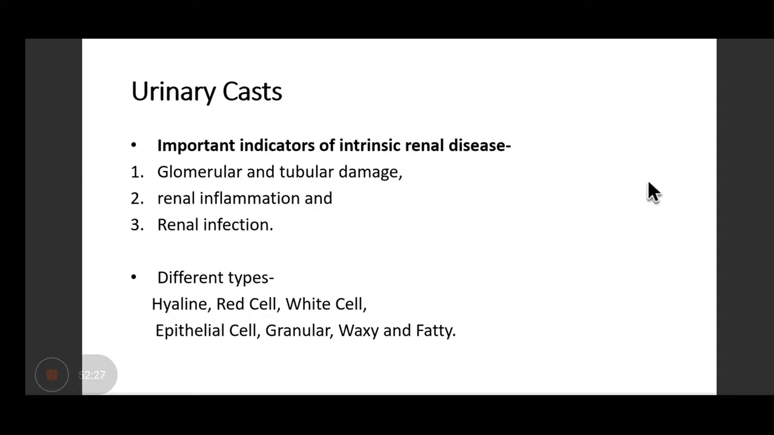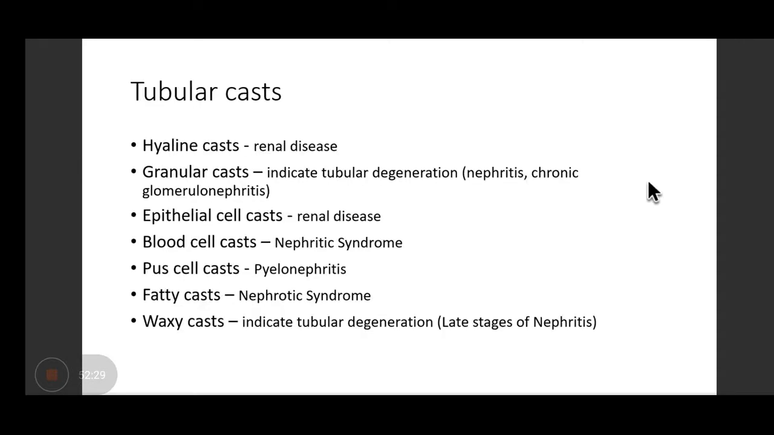So the different types of casts that you find are the hyaline cast, seen in renal diseases, granular cast, seen in tubular degeneration like nephritis, then epithelial cell cast, seen in renal disease, blood cell cast, seen in nephritic syndrome, pus cell cast, seen in pyelonephritis, fatty cast, seen in nephrotic syndrome. Why are fatty casts seen in nephrotic syndrome? Because lipiduria occurs in nephrotic syndrome, and this may form fatty casts. Then waxy cast indicates tubular degeneration.